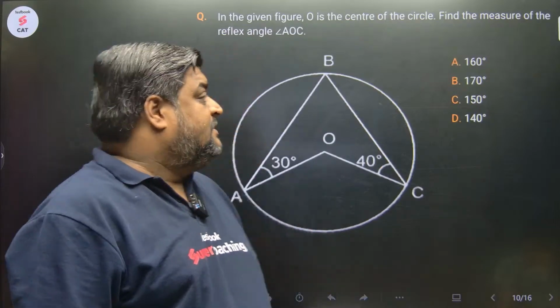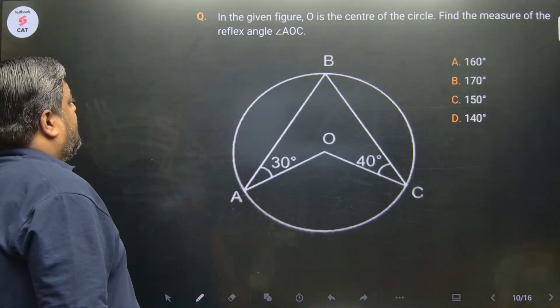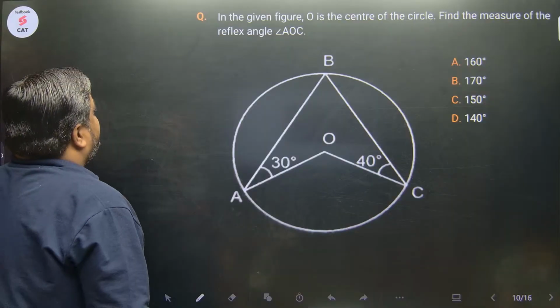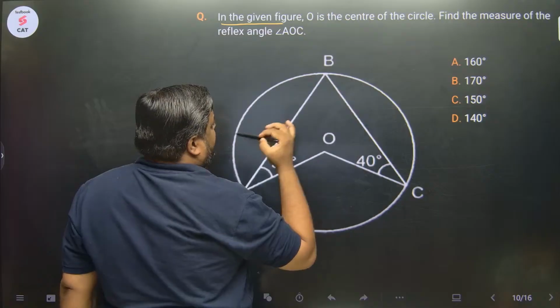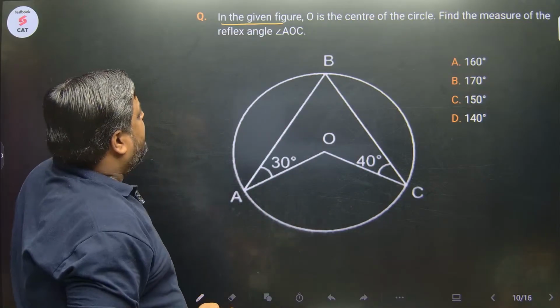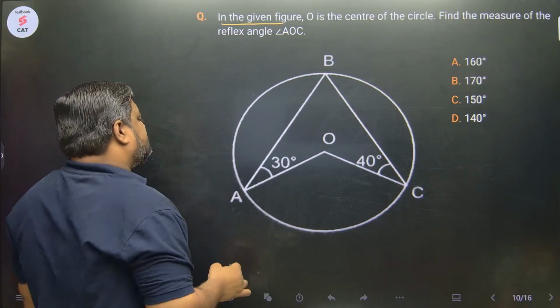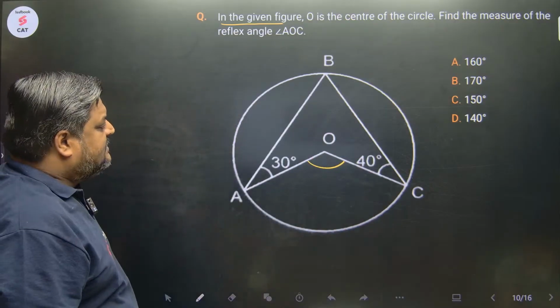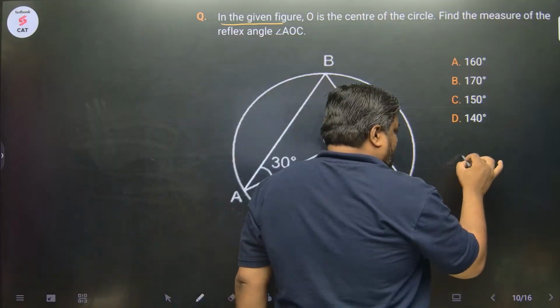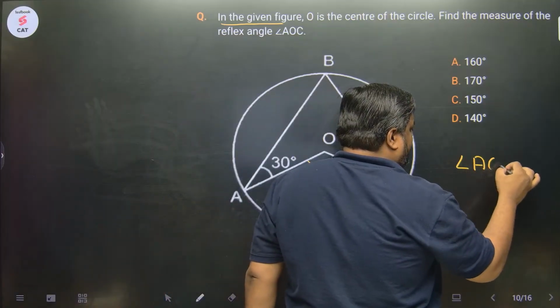Okay, next question. Let's solve this together. In the given figure, O is the center. Very good. Find the measure of the angle AOC. We need to find the measurement of AOC. How much is angle AOC? We need to find out the value of angle AOC.